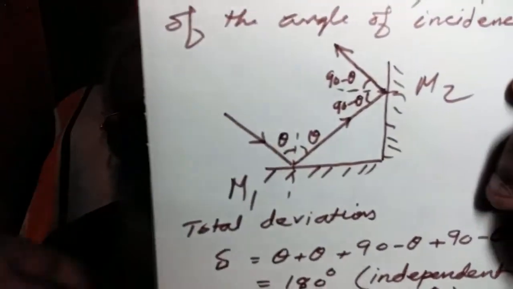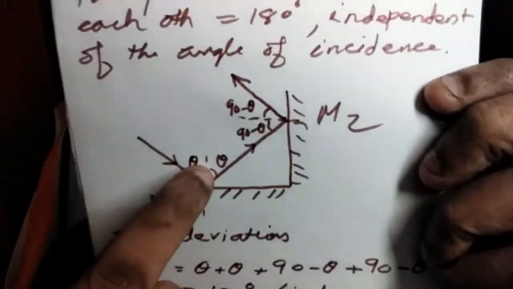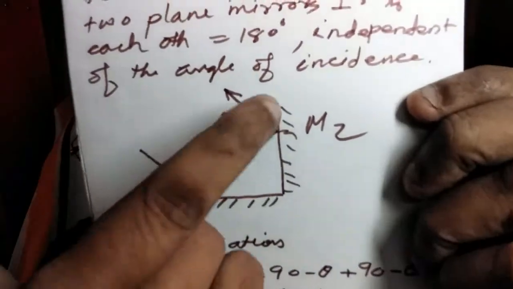That is, the angular deviation is always 180 degrees irrespective of the angle of incidence. Whatever be the value of theta, these two rays will be parallel and the direction will be opposite. Or the angle of deviation is always 180 degrees, whatever be the angle of incidence. This is a very important point.